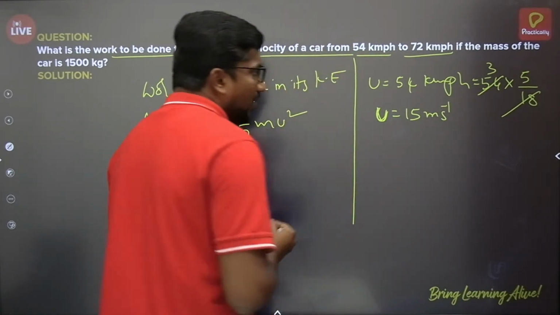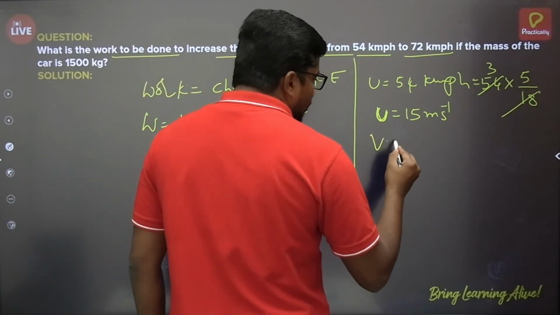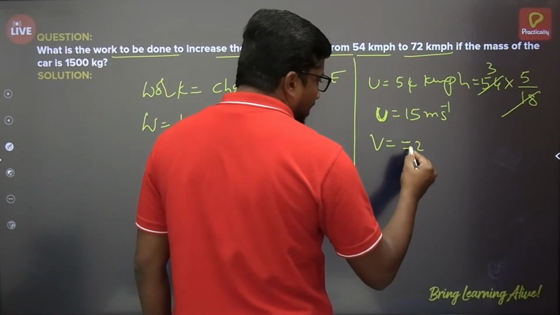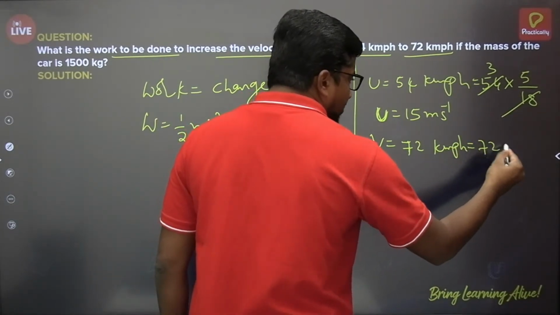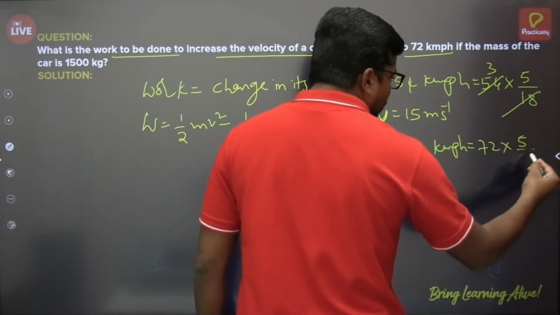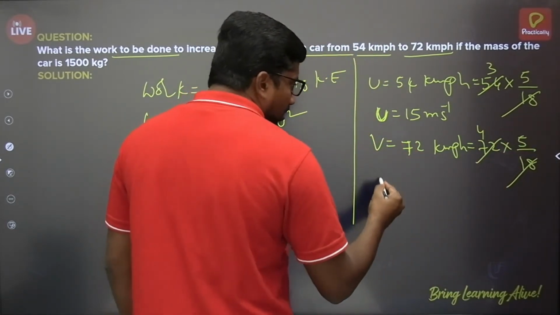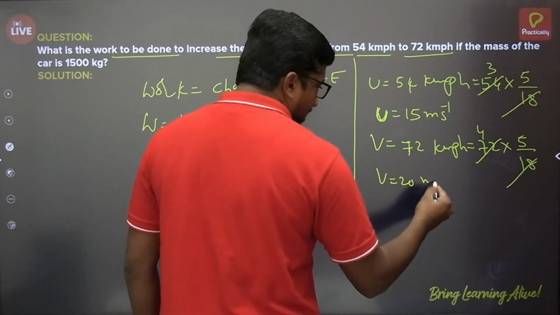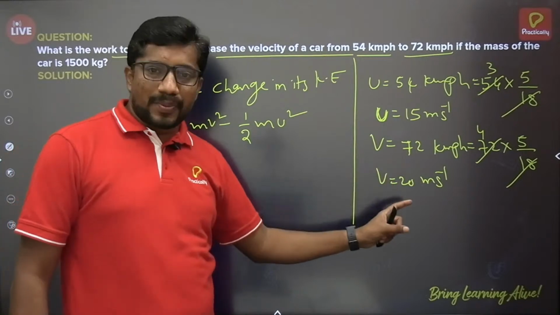This is initial velocity. Okay, similarly final velocity v is equal to 72 kilometer per hour, and then it can be written as 72 multiplied by 5 by 18. 18 ones are 18, fours are, so 4 5s are 20. Final velocity is 20 meter per second. So the velocity is changed from 15 meter per second to 20 meter per second.